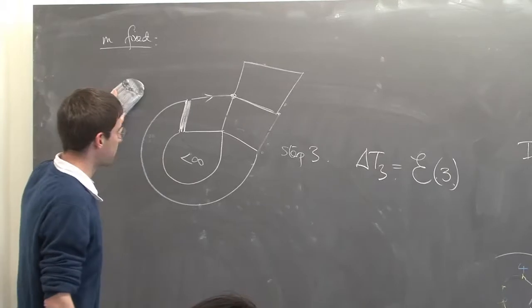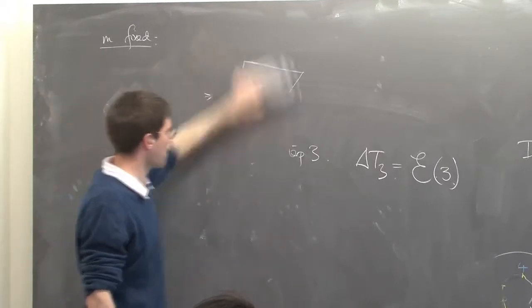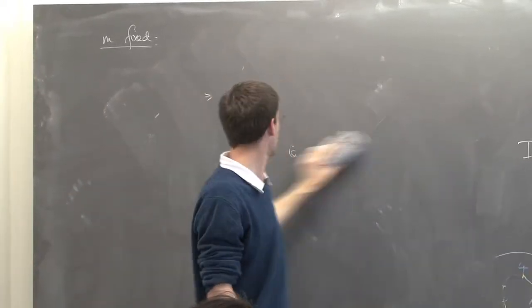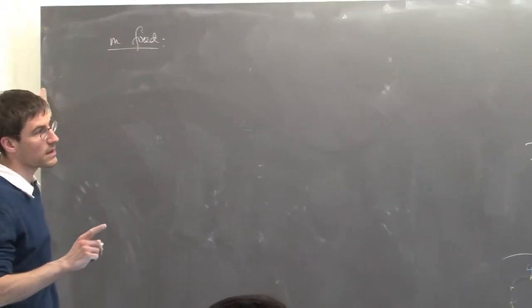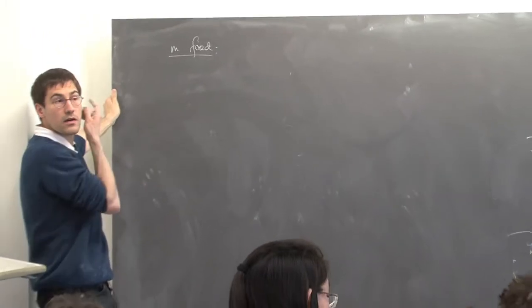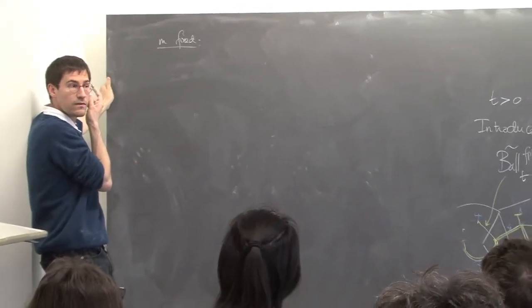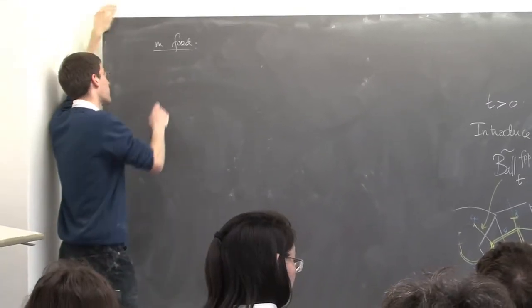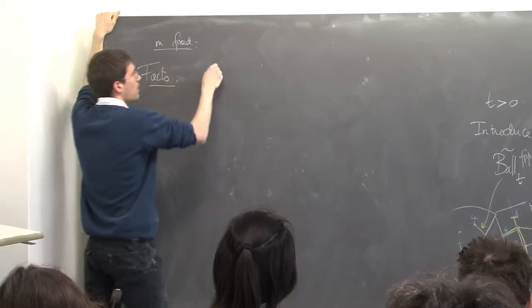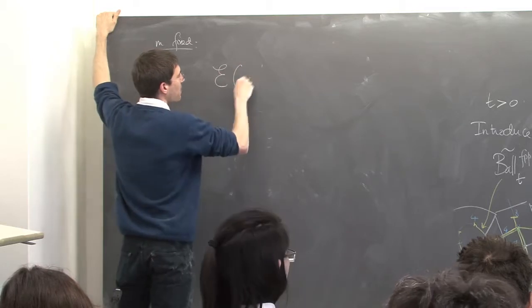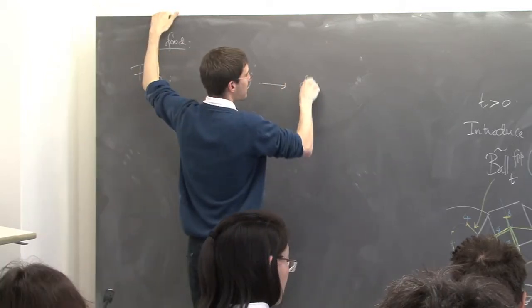How do we prove this? First, let me recall a few very easy and well-known facts about exponential variables. So, facts. First, the exponential variable of parameter alpha has density alpha e to the minus alpha x.